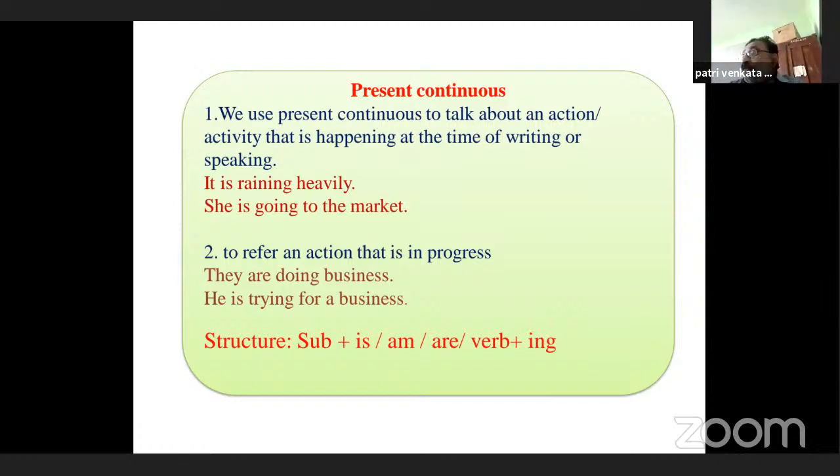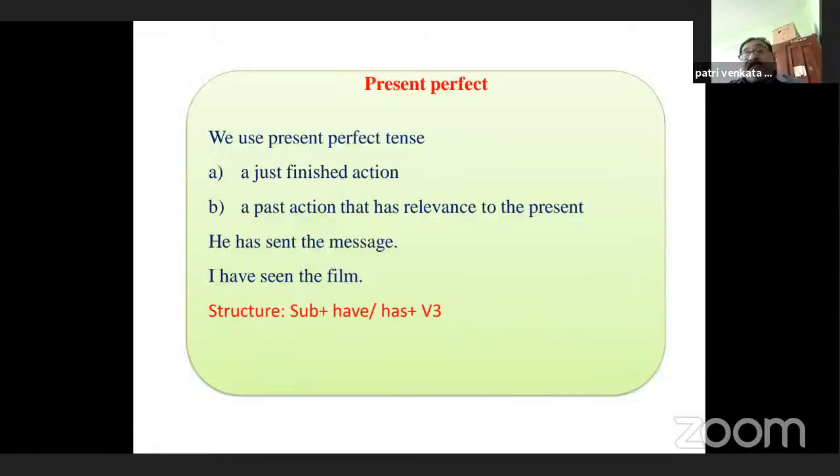When you come to the next one, present perfect. We use present perfect tense for a just finished action. An action has been done a few minutes ago. An action that has been taken, we can say a past action that has relevance to the present. For example, I have seen the film.